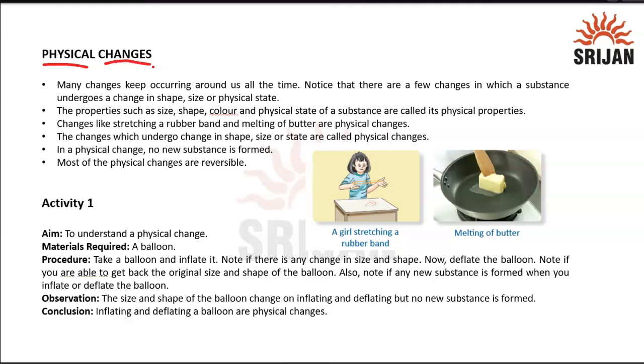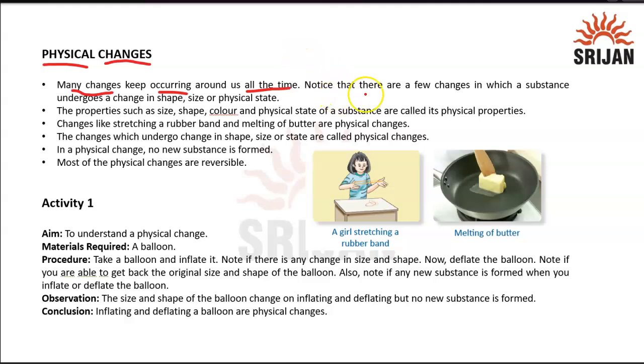So, when you talk about a physical change, it's just a very simple change. Just look around your room or wherever you are sitting and see the changes that are happening around you, because most of the changes just keep occurring around us all the time. We don't notice them, but science is all about observation. So if you simply observe such changes, you will realize whether it is a chemical change or a physical change. That is what we are trying to understand here. If you keep on looking at the changes happening around you, you will land on something.